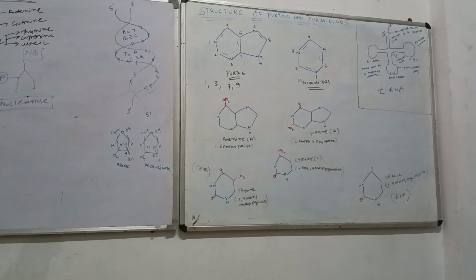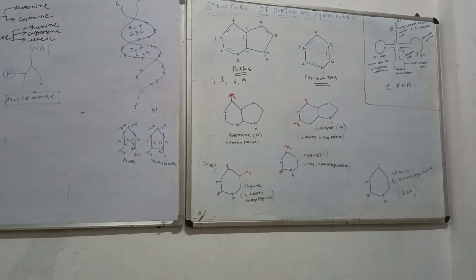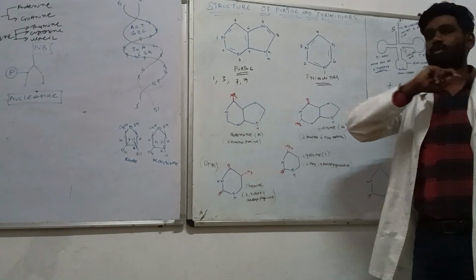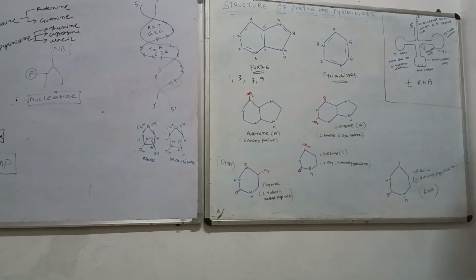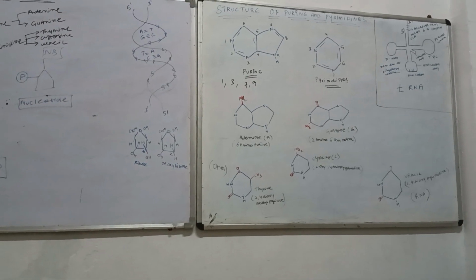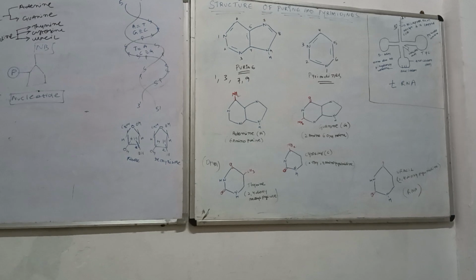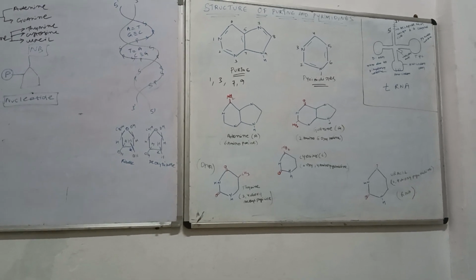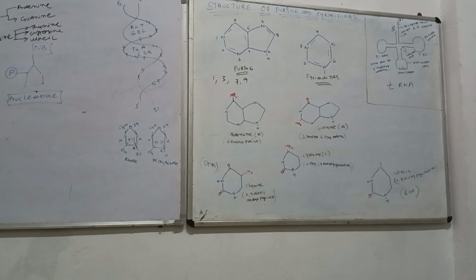That means whenever you call a structure a purine, these rules should be followed: at positions 1, 3, 7, 9, nitrogen should be present. Have you understood why the numbers are there and their importance?